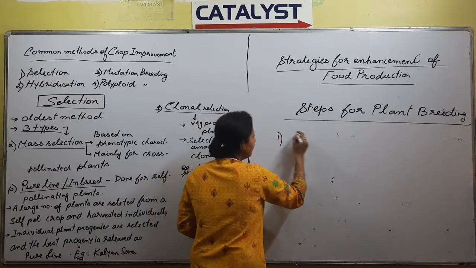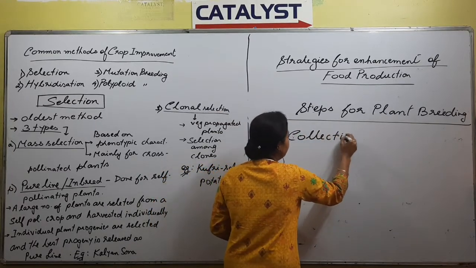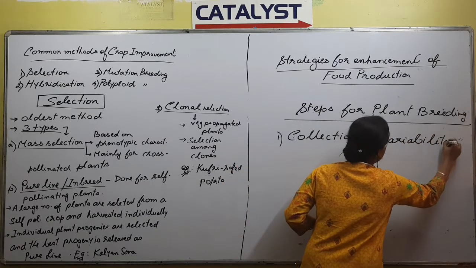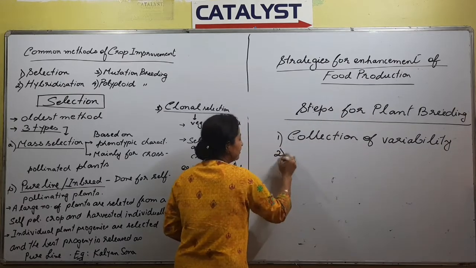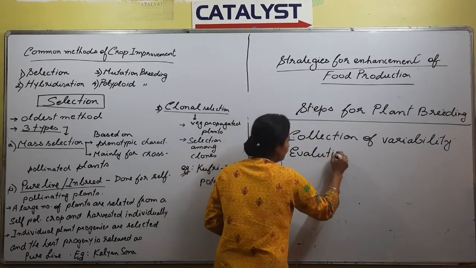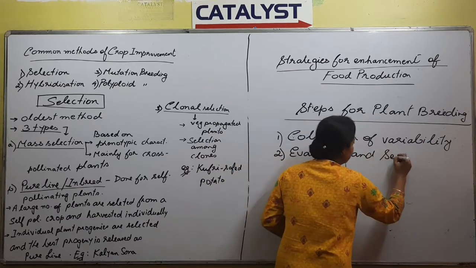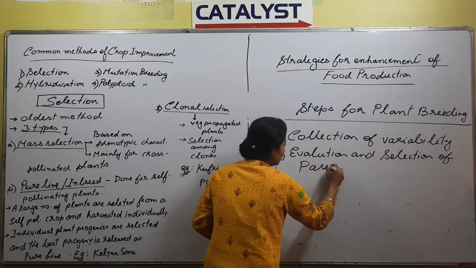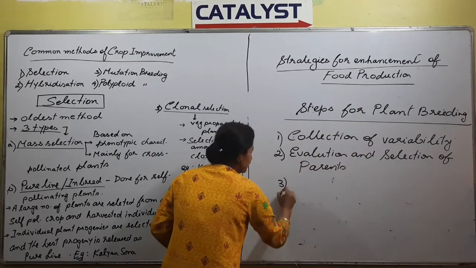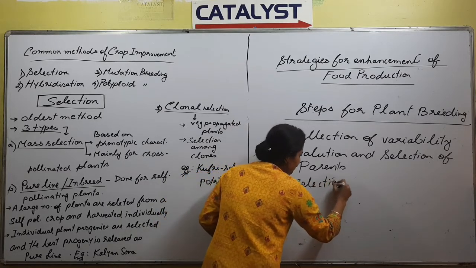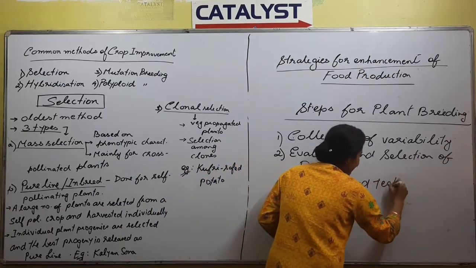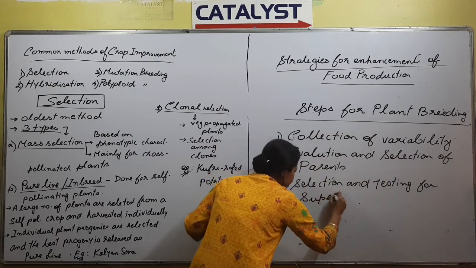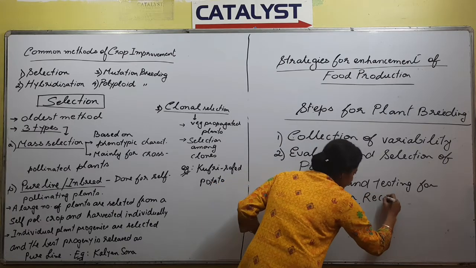First is collection of variability. Second, evaluation and selection of parents. Third, selection and testing for superior recombinants.